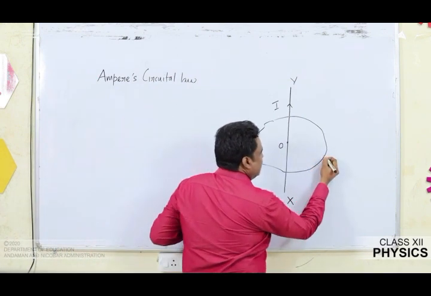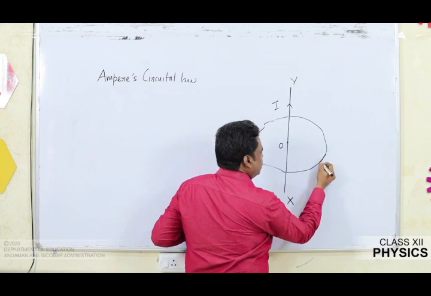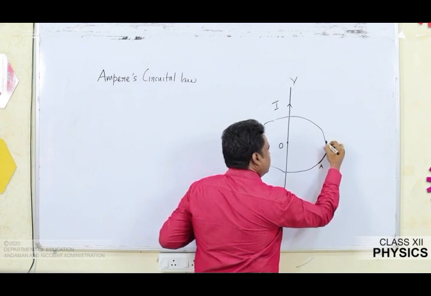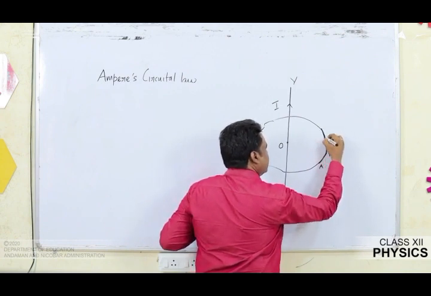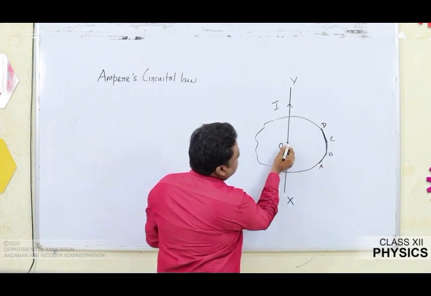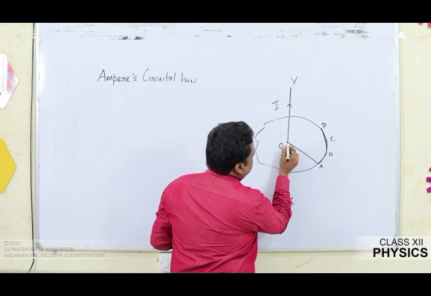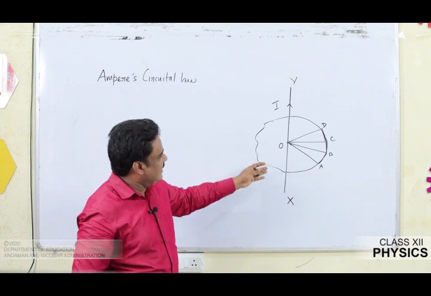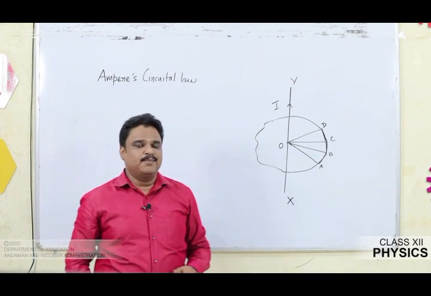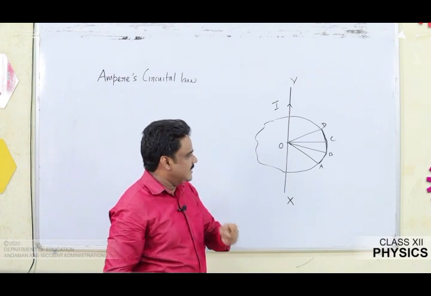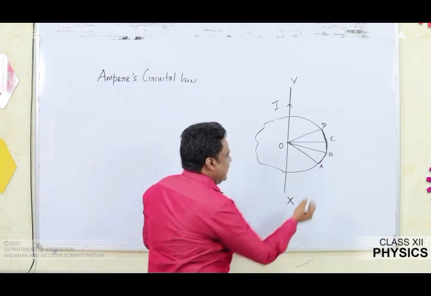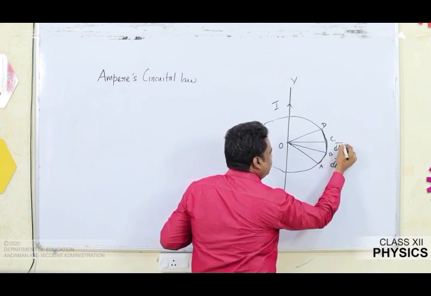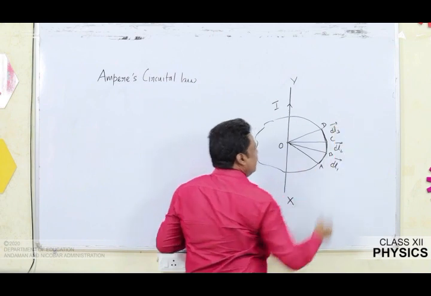So let us suppose that I am going to assume some segments. Say this is my one segment, say AB. I am going to assume one more segment, say BC, and one more straight segment, say CD. Similarly, I can divide the entire path into n number of infinitely small segments. I assumed only 3 segments, AB, BC and CD. Let their lengths be dl1 vector, dl2 vector, and dl3 vector.